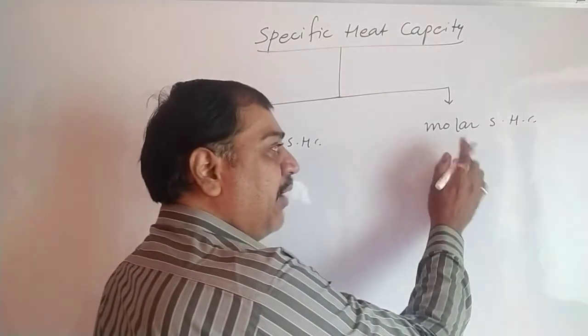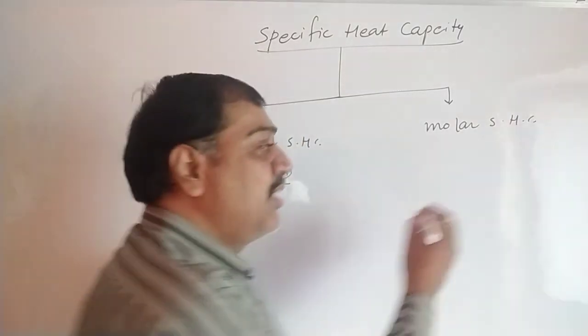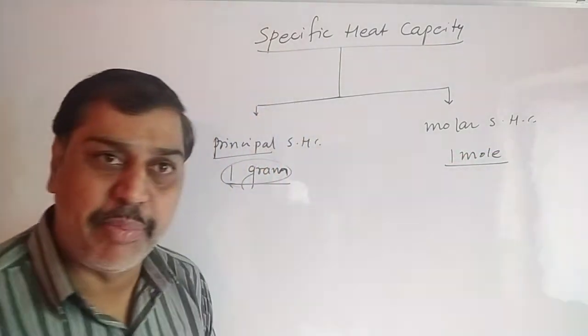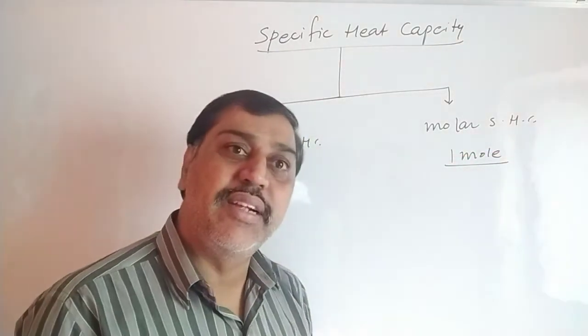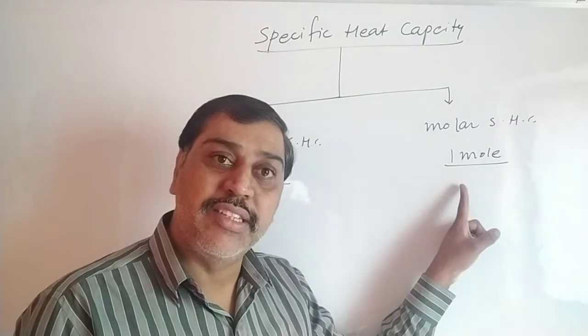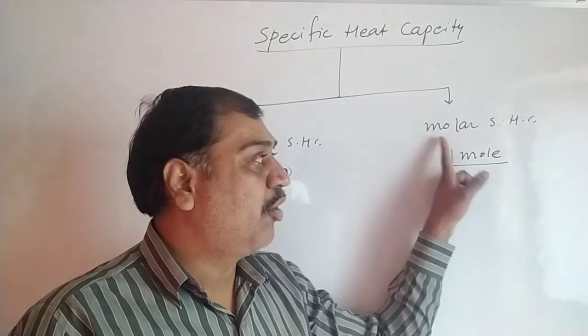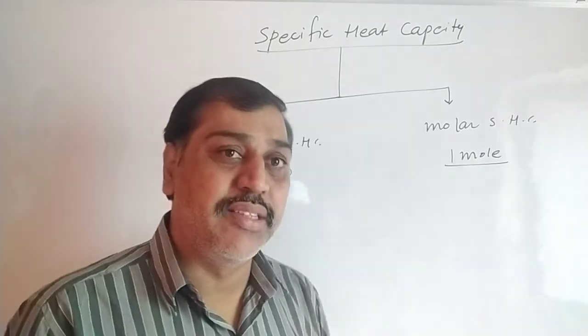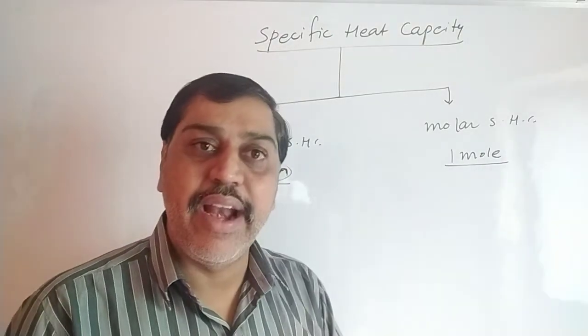Same definition here, but instead of 1 gram of mass, they take 1 mole of gas. The amount of heat supplied to increase the temperature of 1 mole of substance by 1 degree Celsius is said to be molar specific heat. So these are the two specific heats. Apart from this, both of them are again divided into two parts.